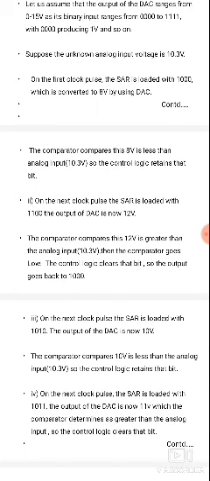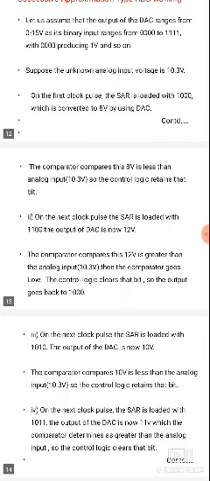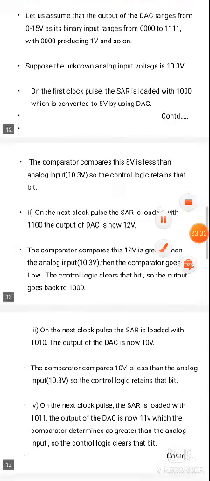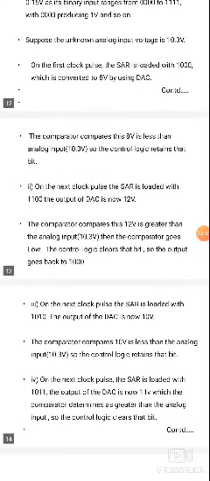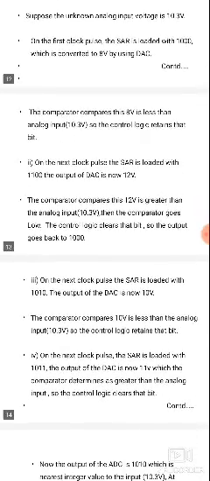The unknown voltage is already given as 10.3 volts. The op-amp comparator first compares 10.3 volts with 8 volts. The comparator finds 8 volts is less than the unknown analog input voltage 10.3, so the control logic retains the bit, which means the conversion will be stored.